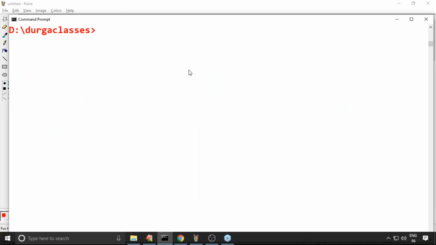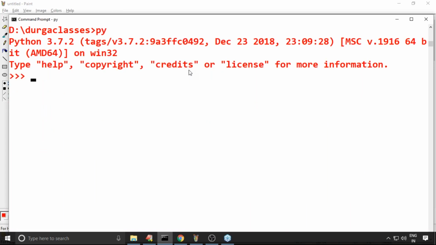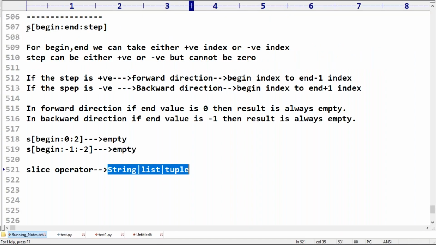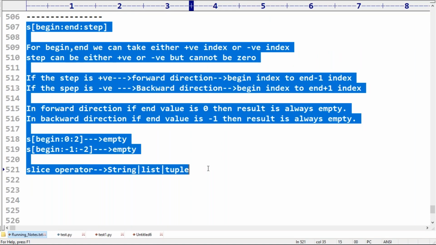So here let me open Python console. S is equal to, okay, A, B, C, D, and so on. Like this is about my string. Now you can ask anything, no problem at all. So we should be in the position to answer because these points are mantras. Remember that these points are mantras, that's why compulsory you can understand clearly.